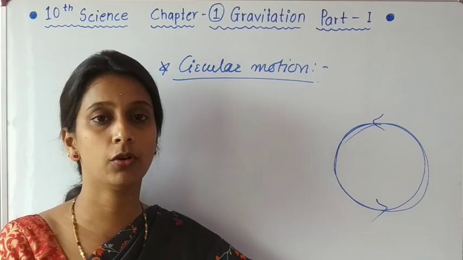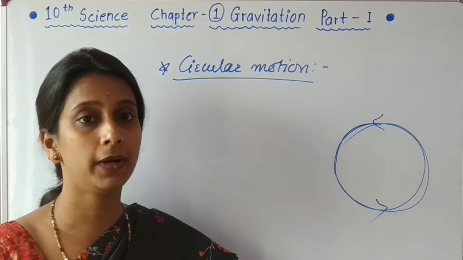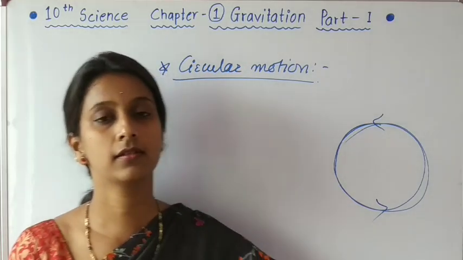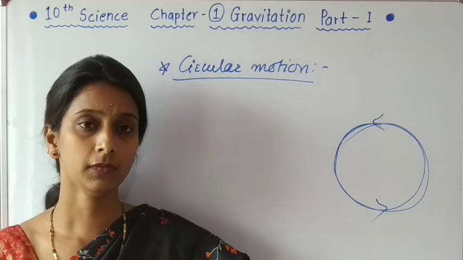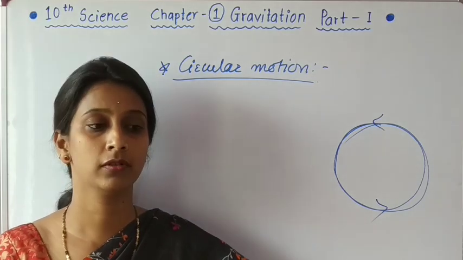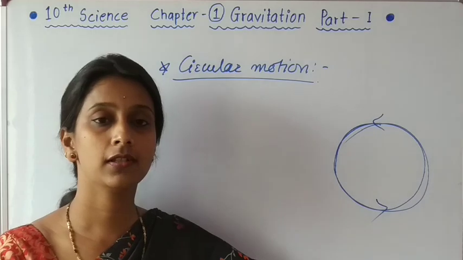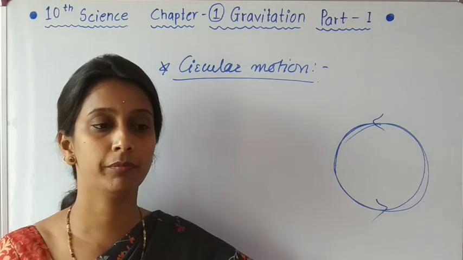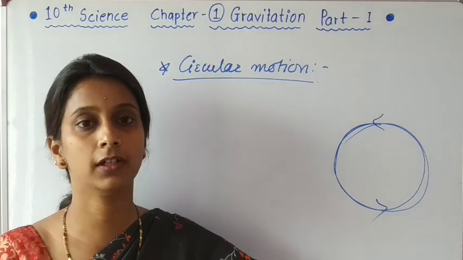The motion of an object along a circular path is called circular motion. Let us see some examples here. A moving fan is a well-known example of circular motion. Similarly, wheels of bikes and wheels of cars are examples. And one more very good example is the rotation of the Earth.